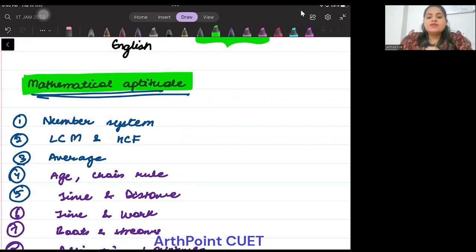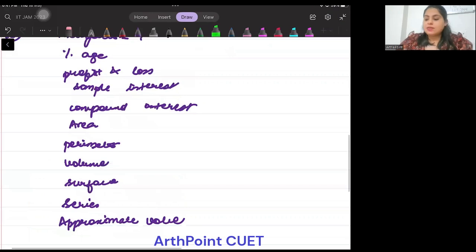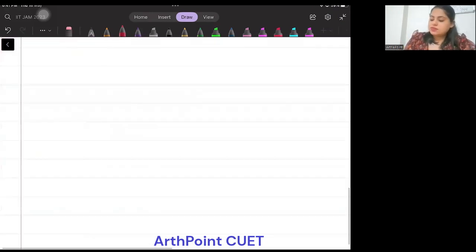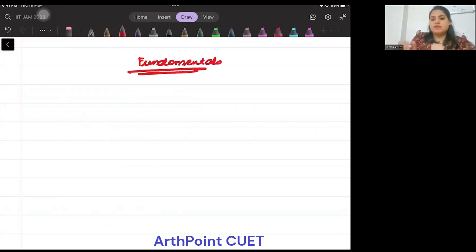But to begin with, the first important thing that you should be doing is the number system. But before we go for number system, although it is not written anywhere, I always like to begin the mathematical aptitude part by starting with fundamentals. तो मेरा हमेशा ये रहता है कि हम अगर इसको शुरू करें तो हम एक लेक्चर पहला अपना फंडामेंटल्स पे दें. We should give one lecture on fundamentals, right? So let's talk about fundamentals today.